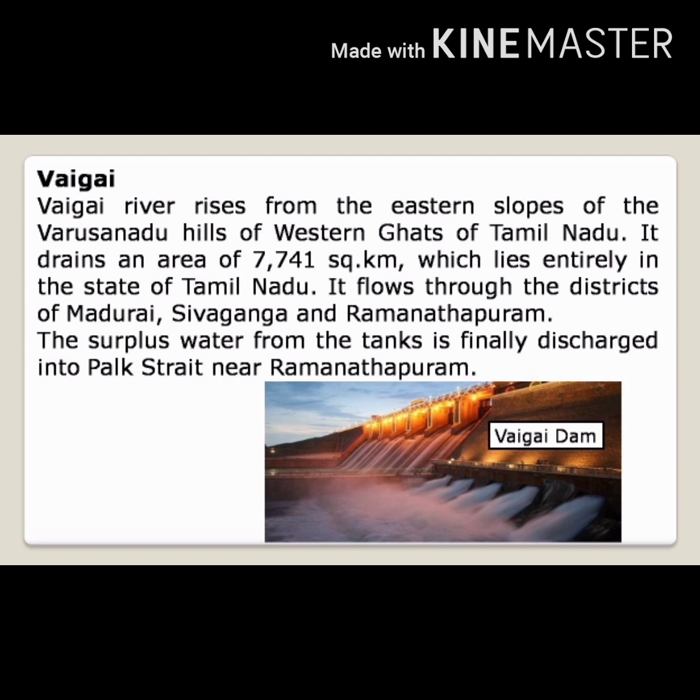The excess surplus water from the tanks is finally discharged into Palk Strait near Ramanathapuram. This Palk Strait separates Tamil Nadu from the island of Sri Lanka.